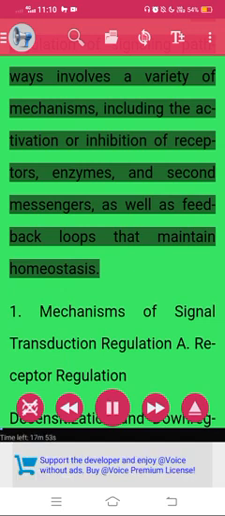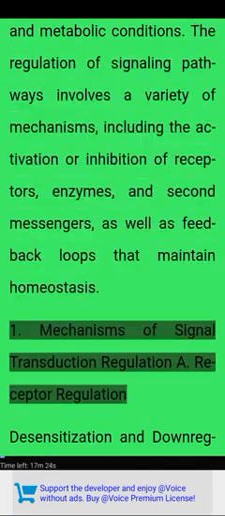The regulation of signaling pathways involves a variety of mechanisms, including the activation or inhibition of receptors, enzymes, and second messengers, as well as feedback loops that maintain homeostasis. 1. Mechanisms of signal transduction regulation. A. Receptor regulation.